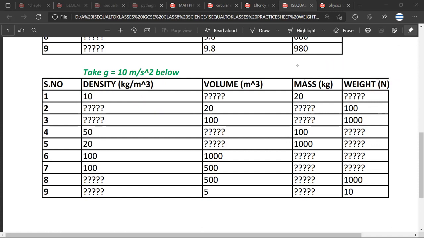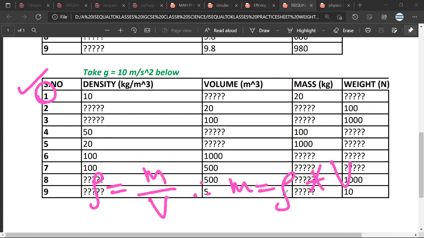Yes, Mr. Ariman, what do you suggest? How do we do this question? Question number 1. Okay, so mass equals to density into volume. Shabash. So now we already have mass, and so volume equals to mass upon density. We require volume.